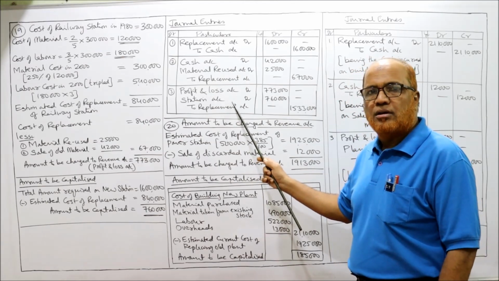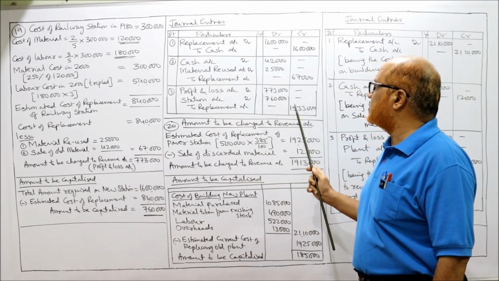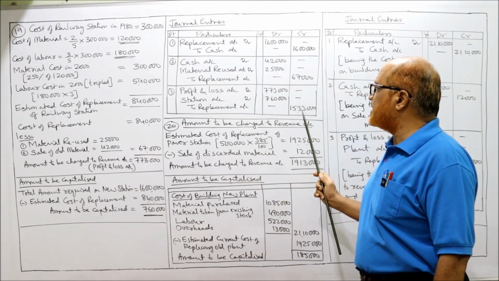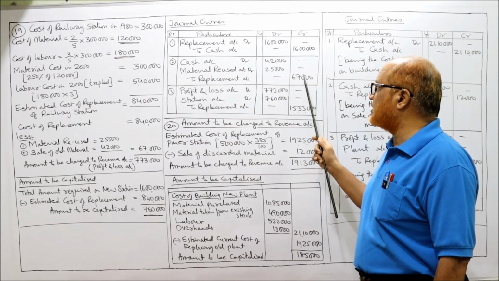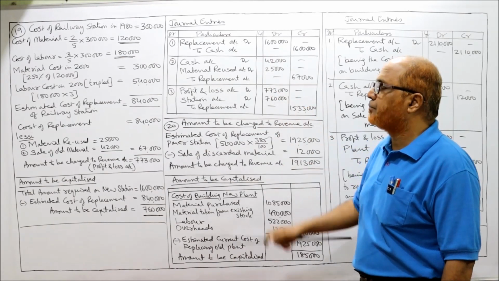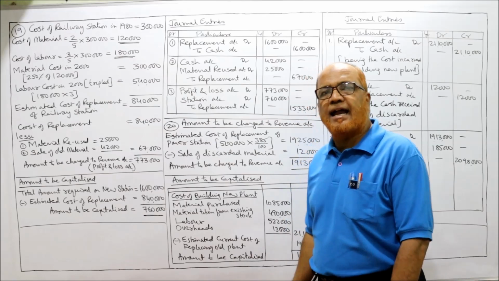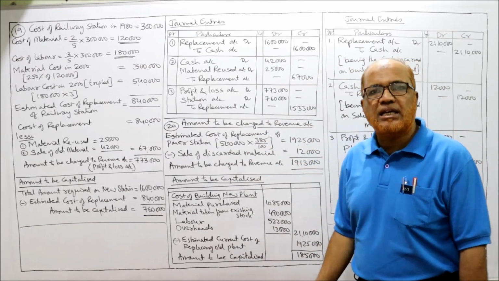That's it. Now you can confirm it. This 67,000 plus 15,33,000 is 16 lakh. 16 lakh rupees debited. Over. This is the end of problem number 19.